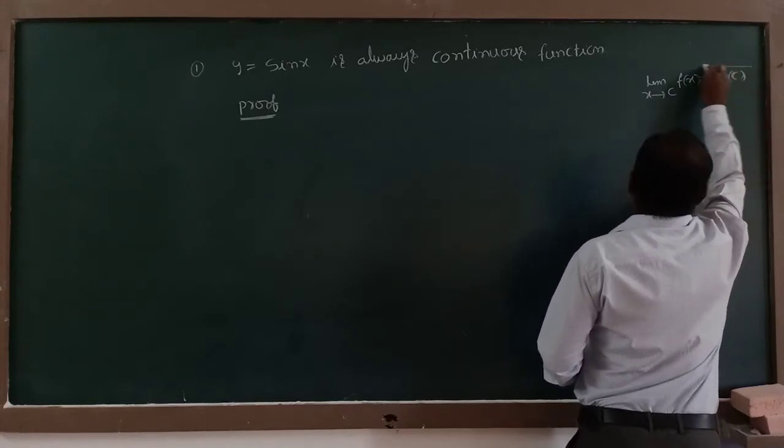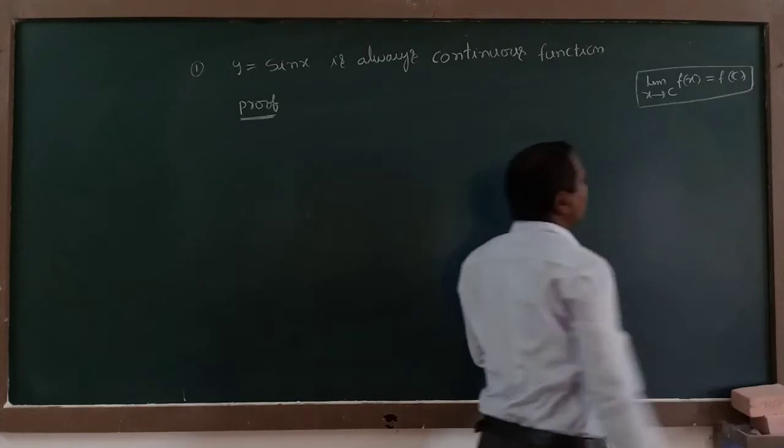If we get this, then we call those functions continuous functions.